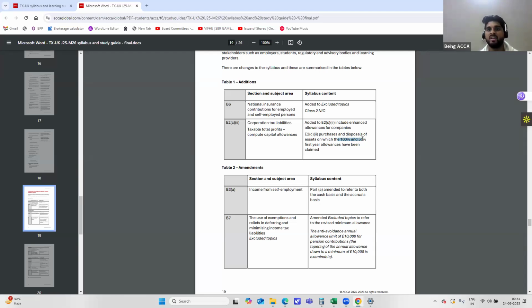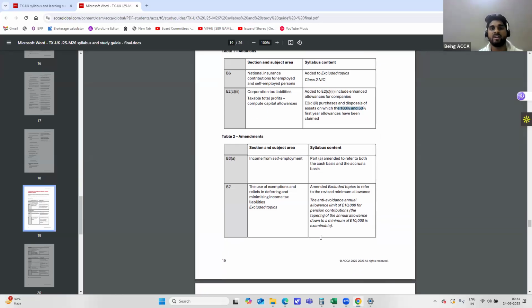I want to make it very clear: though the 130% super deduction will not be considered on the acquisition of assets, on the disposal of assets purchased during this period, 1st April 2021 to 31st March 2023, it might still be examinable. So have some understanding of that. So these are the additions.